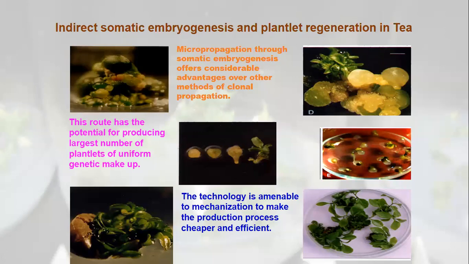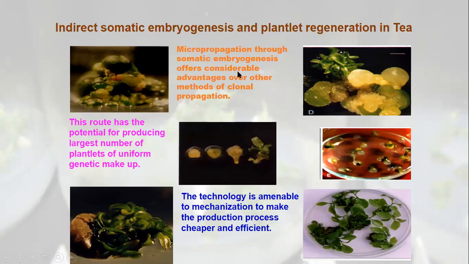They first differentiate callus, and from the callus we then get the globular embryo. This is a globular embryo. This is another small globular embryo. This is another developing one. So this is how these embryos develop.